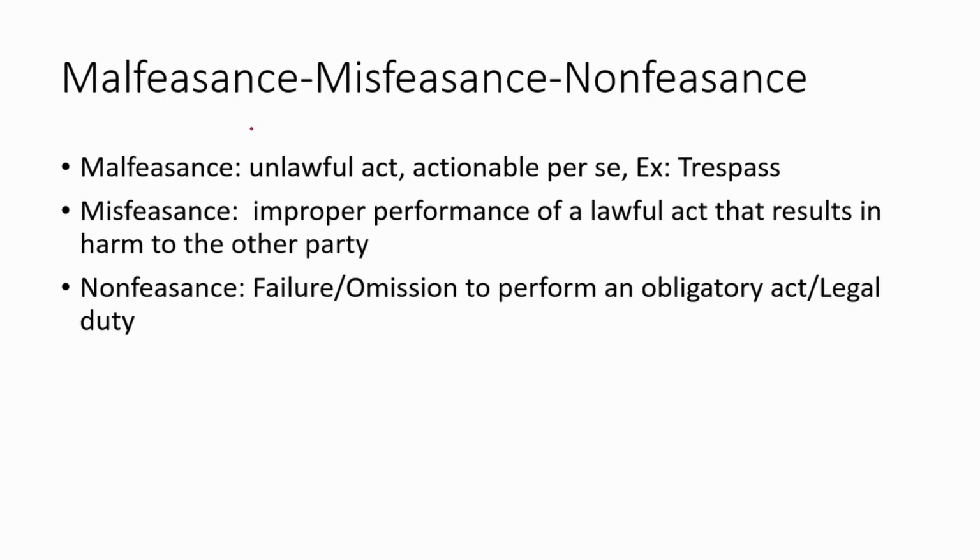Moving to malfeasance, misfeasance and nonfeasance. Malfeasance is when the act itself is unlawful. One does not have to prove intention, malice, or even motive. The fact that the act has been committed makes it actionable per se, which means that something unlawful, illegal has been done by the defendant that has caused an injury to the plaintiff. Now, this injury could be physical, mental, or even just to the legal rights. And here, in this case, the defendant is held liable to compensate the plaintiff.